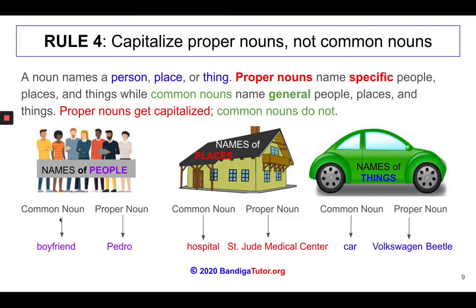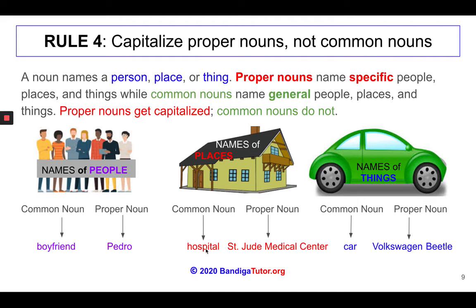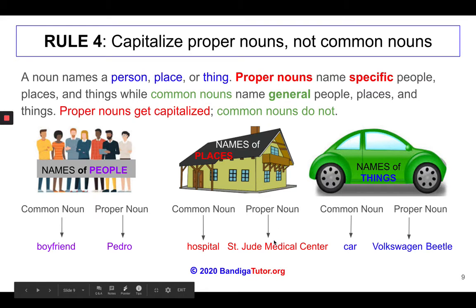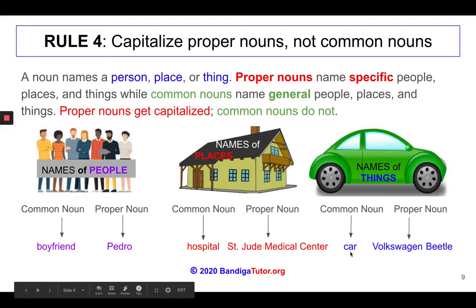So for people here, one common noun is the word boyfriend. When we name the specific boyfriend, then that person's name gets capitalized. A common noun for a place would be hospital or high school. But when we name a specific hospital or high school, then we capitalize that specific place, in this case, St. Jude Medical Center. A common noun is a car, but when we name a specific brand, then we capitalize it, as in here is the Volkswagen Beetle.